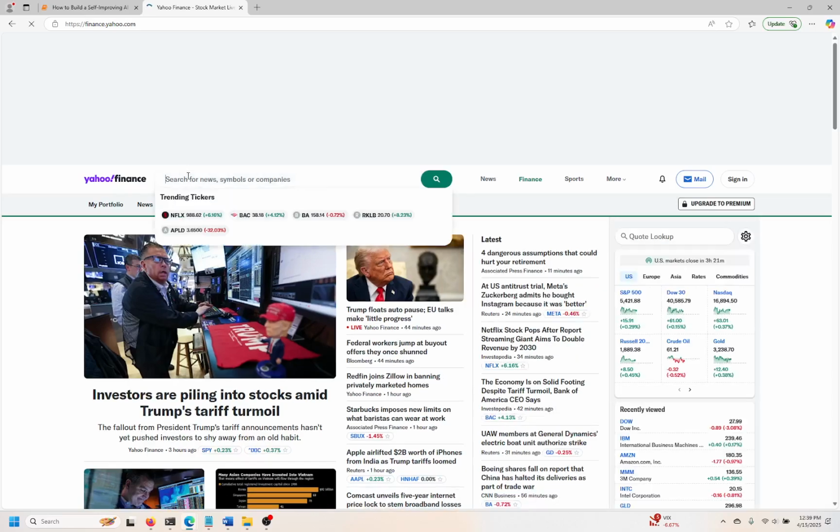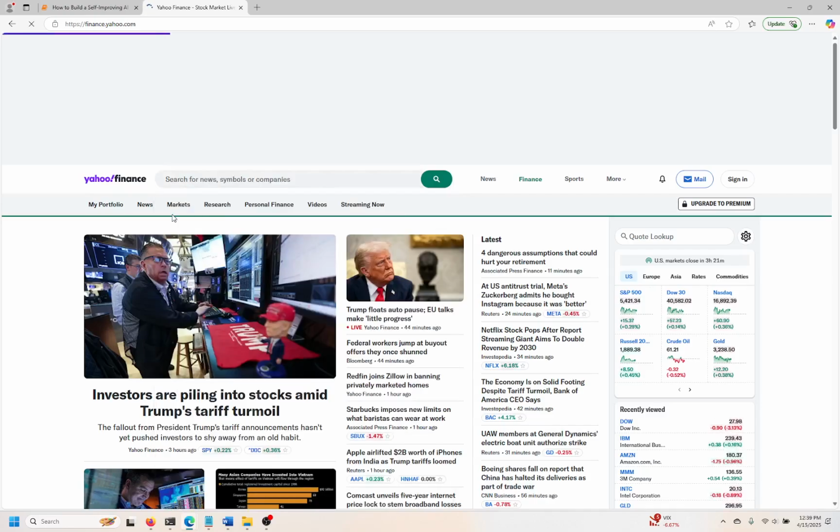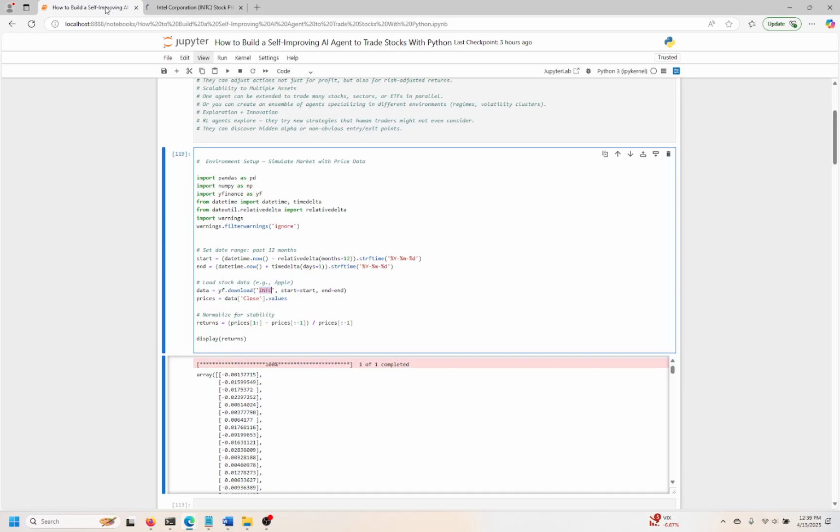And we'll look at a few different stocks. You can very easily change, yeah, Intel, that's what I thought. You can easily change the stock that you are looking at, and you can easily change the time frame that you're analyzing too, right? So in this case, we're going back in time 12 months.